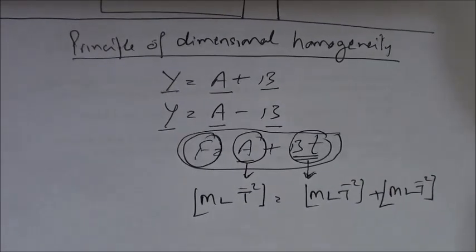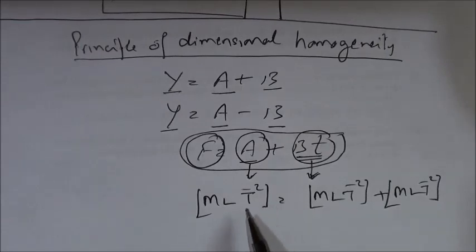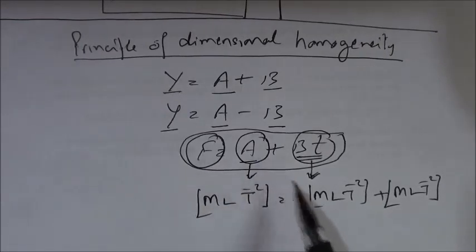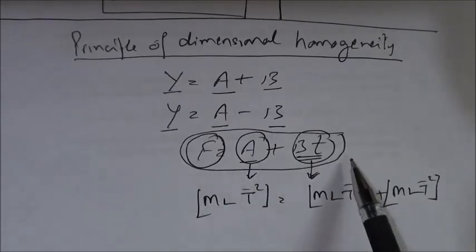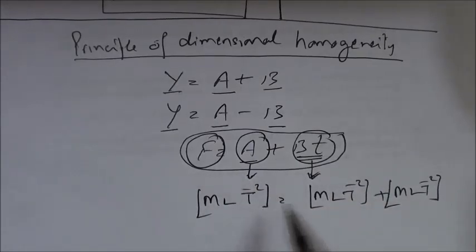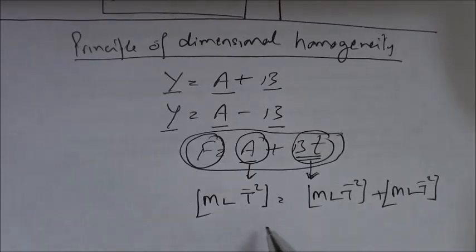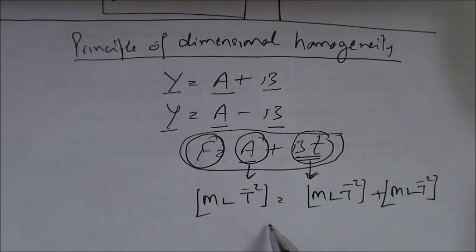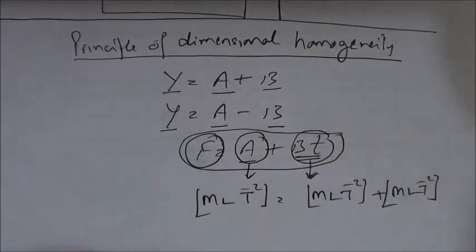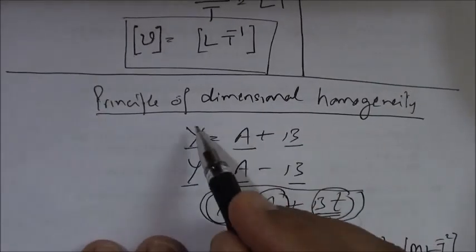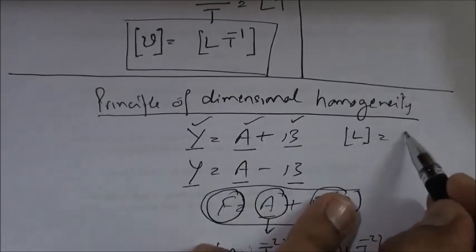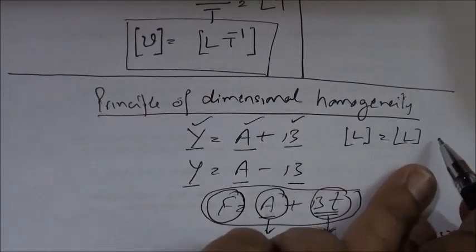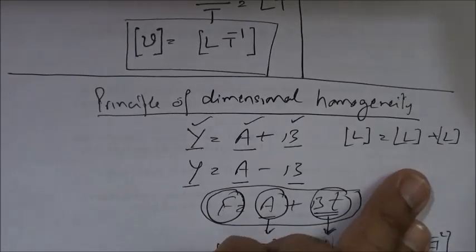Again, keep in mind, when I am writing these brackets, this simply tells that the dimensions of this term, the dimensions of this. So these are the dimensional formulae for these three quantities. It doesn't mean that this is equal to this plus this, so it should be 2 times. I mean, if I am using, say again, same expression, y is equal to a plus b, and if all these three are lengths, then dimensionally I will write it like this.